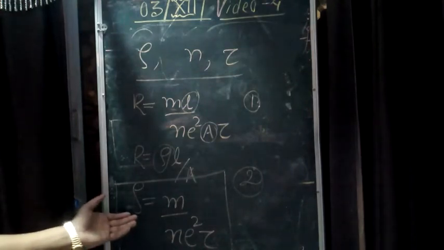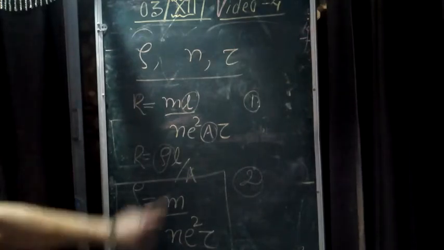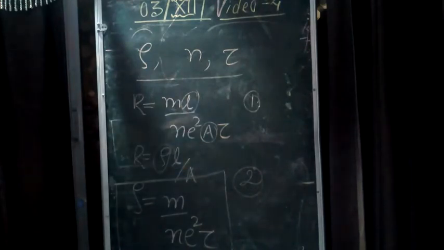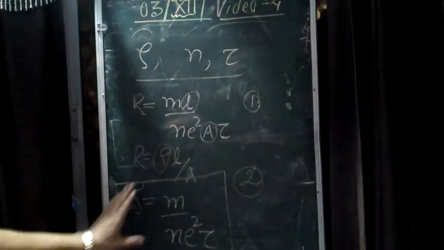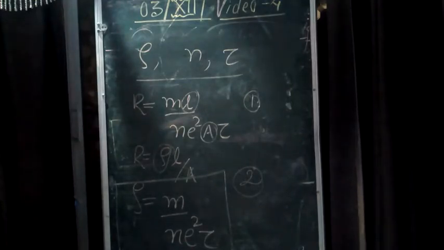So it is constant. In the final expression there is no L, there is no area. So it is totally independent of the length of the conductor and the area of cross section of the conductor.